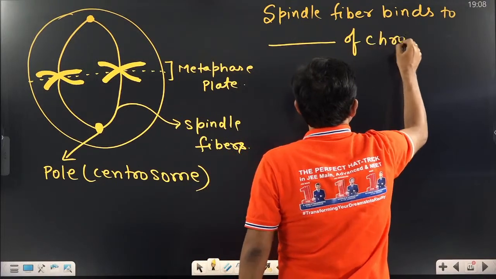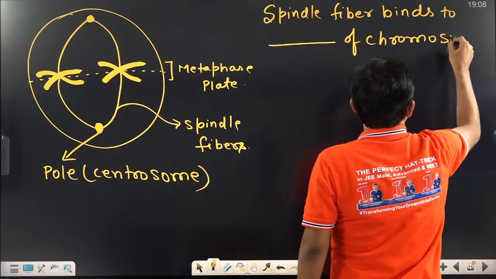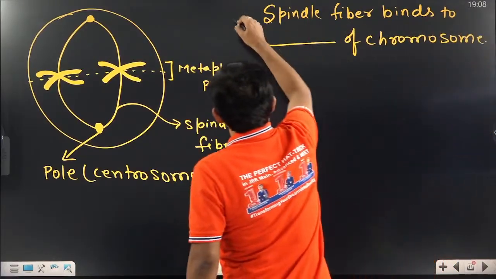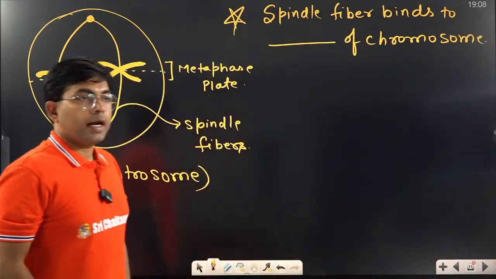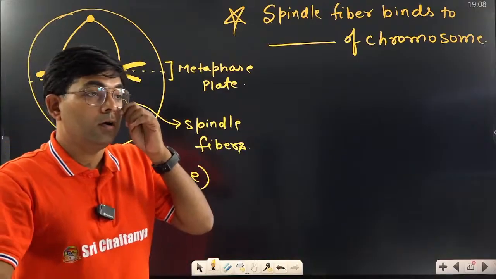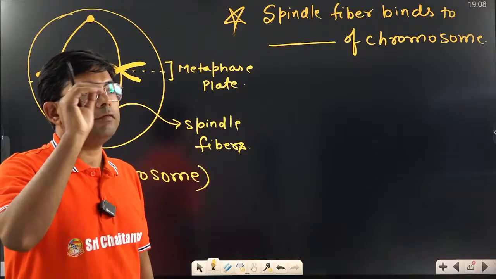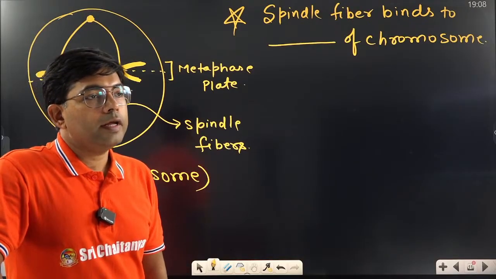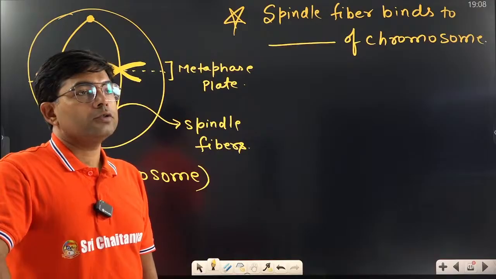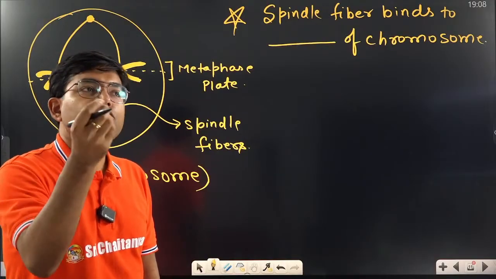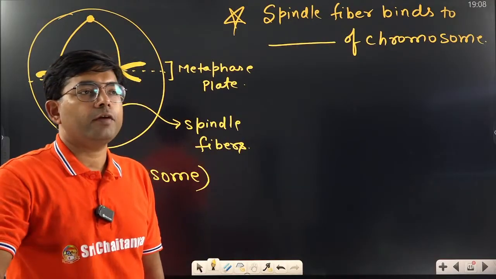Tell me the answer. Let me see who can answer it. Very good, Chandrika, very good.